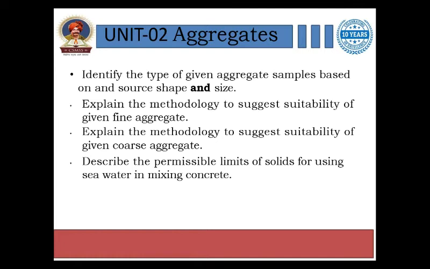It means which type of saline water, or how much quantity of saline water, you can use in the mixing of any type of concrete. And again it deals with aggregates: shape, size, sources, and classification of aggregate. So unit 2 will be all about aggregates.